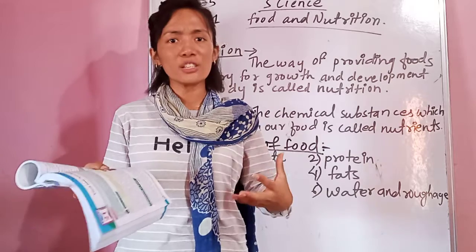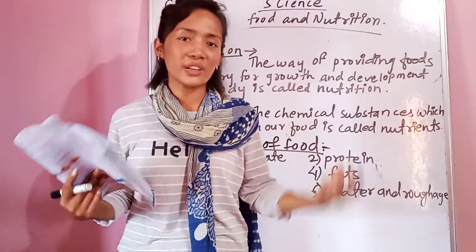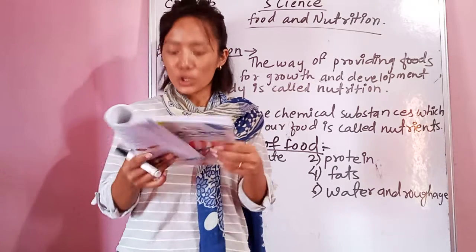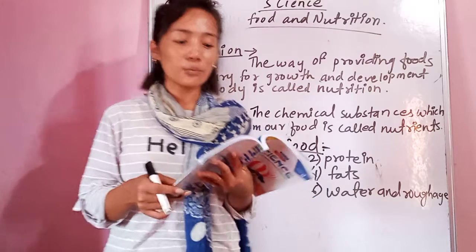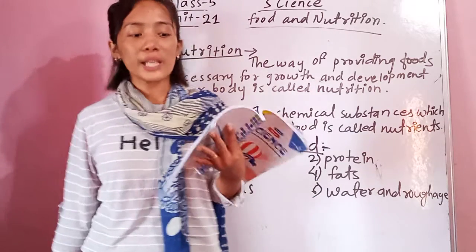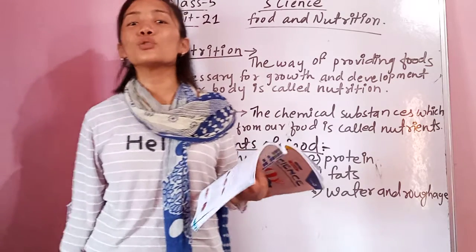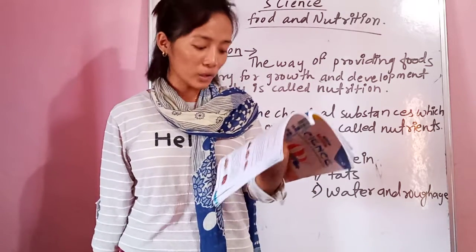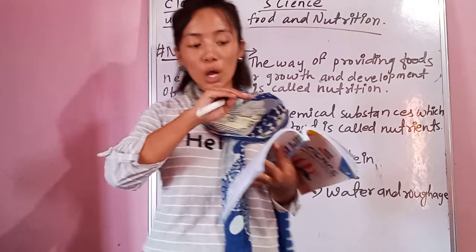There are different kinds of foods. You have to eat different kinds of food to consume the different kinds of nutrients. Okay? The nutrients that we get from our food can be classified into 6 groups. So the constituents of a food are divided into 6 groups.